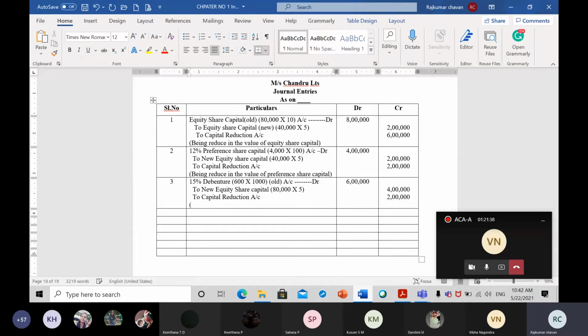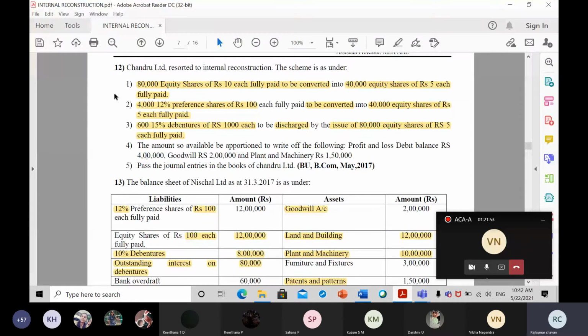So what will be my narration? Being settlement of debenture holders. Done. That's all, that will be my journal entry. Okay, now let us go to the fourth one.